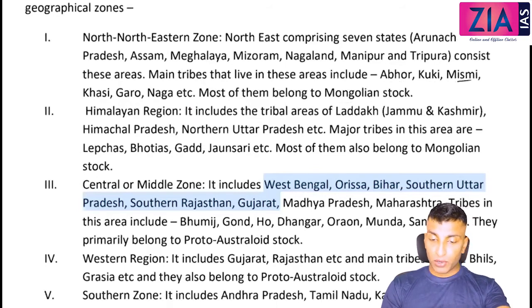The Himalayan region includes the tribal areas of Ladakh, Jammu Kashmir, Himachal Pradesh, and the northern part of UP. Major tribes in these areas are Lepchas, Bhotias, Gad. Most of them also belong to the Mongolian stock.